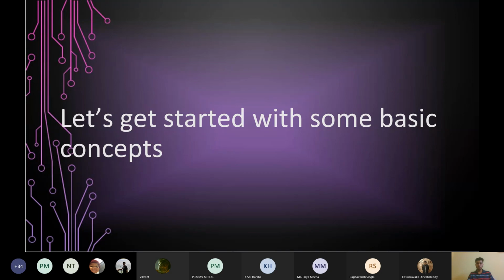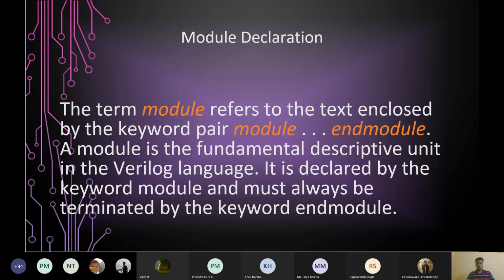So before writing the code of the design module and simulation module, let's first understand in detail what a module is. Module declaration: the term module refers to the text enclosed by the keyword pair module and endmodule. How do we define a module in Verilog? We write the keyword module, M-O-D-U-L-E, and then end the module by the keyword endmodule. Whatever goes in between these keywords, the body of the module, is the main functional unit for describing your circuit.